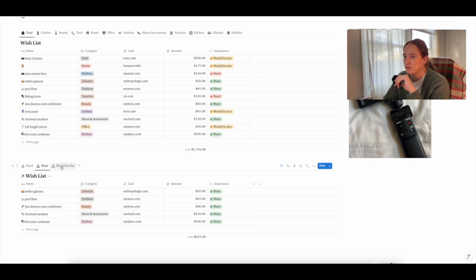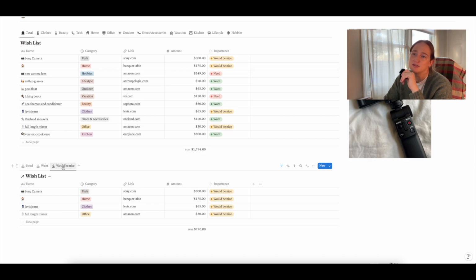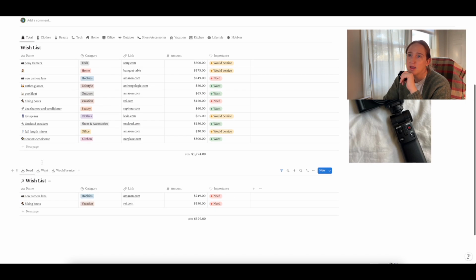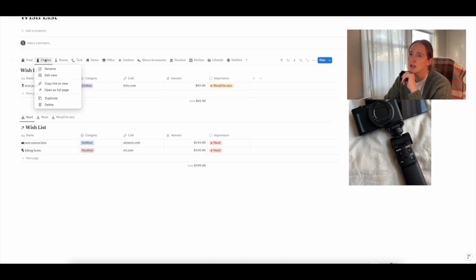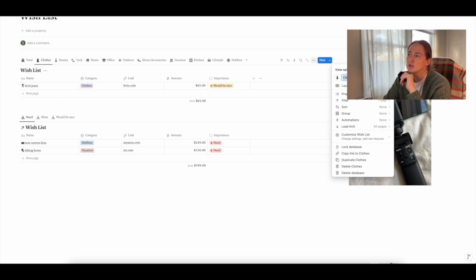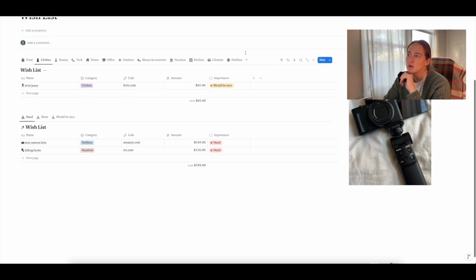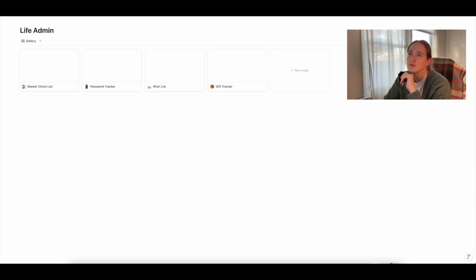You can see the list of things that you want and then the list of things that would be nice to have. And you can come in and customize any of these categories by clicking on the category twice and then clicking rename, and you can just rename it. You can change the icon. You can also delete it if you don't want this many. So that's how you would organize that for yourself.